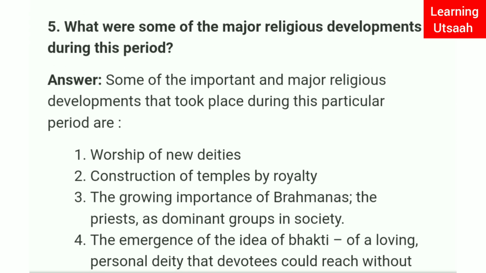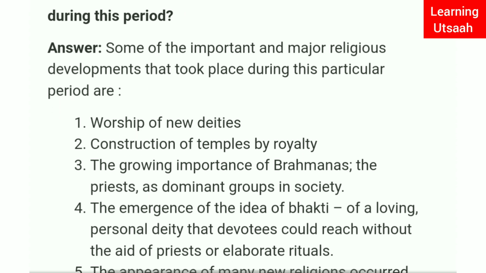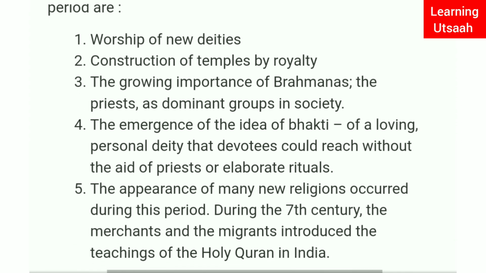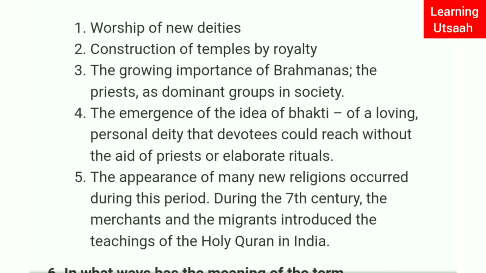What were some of the major religious developments during this period? Some of the important and major religious developments that took place during this particular period are: first, worship of new deities. Second, construction of temples by royalty. Third, the growing importance of Brahmans, the priests, as dominant groups in society.